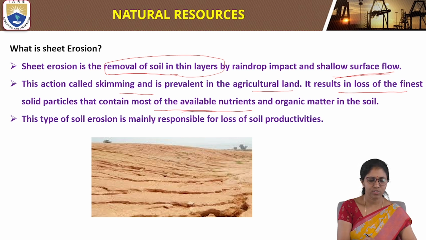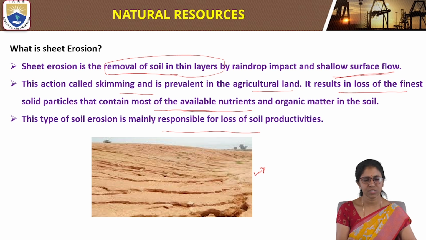This type of soil erosion is mainly responsible for loss of soil productivity. Soil productivity decreases because of sheet erosion, which takes place by raindrop impact.